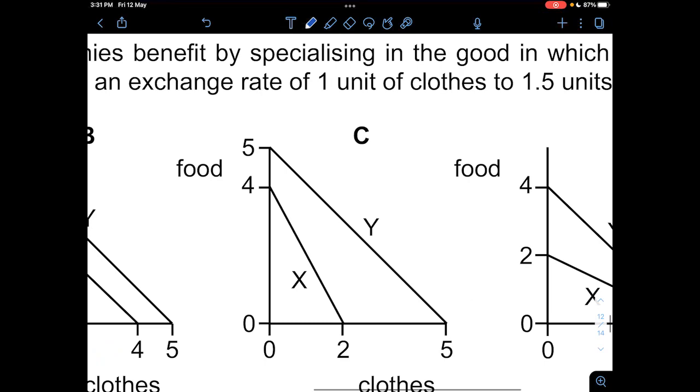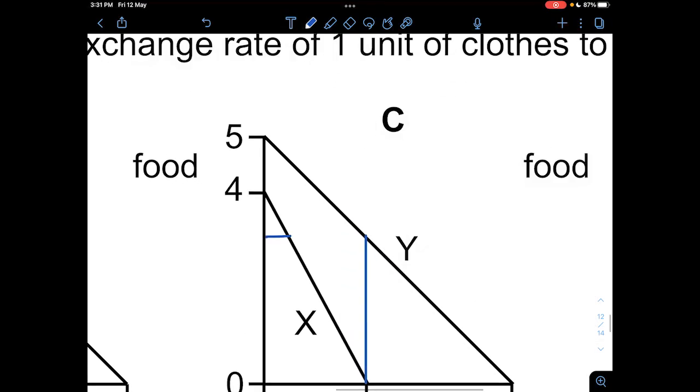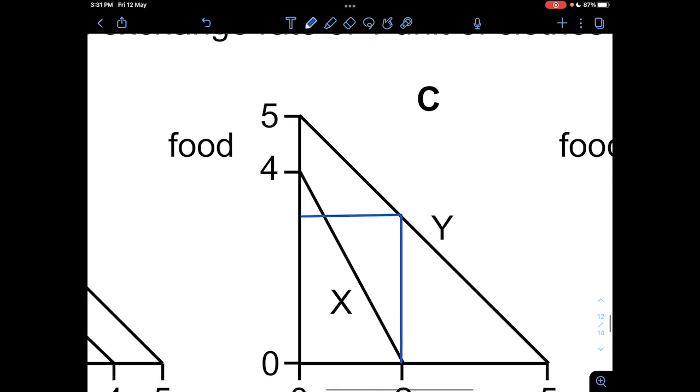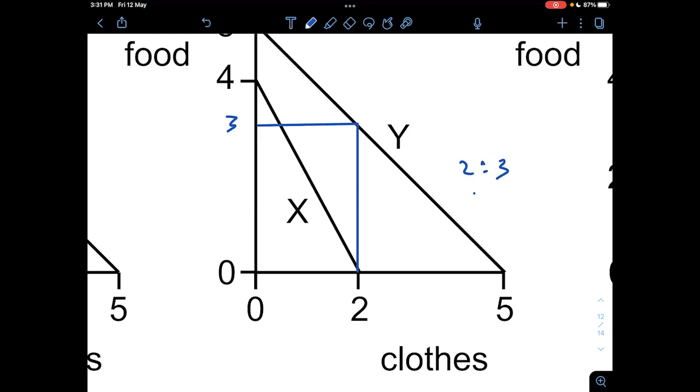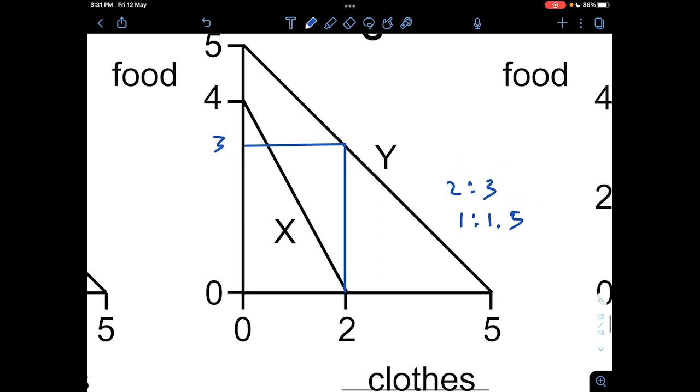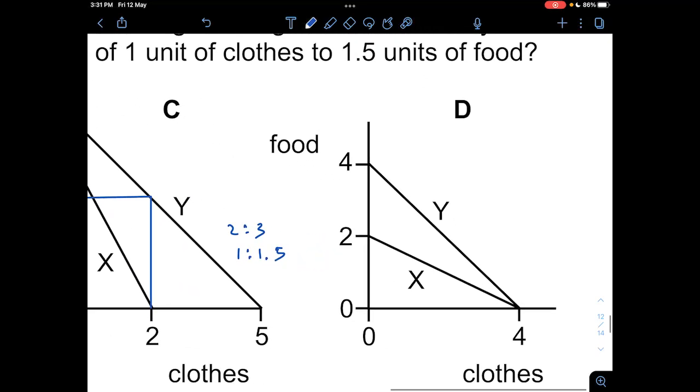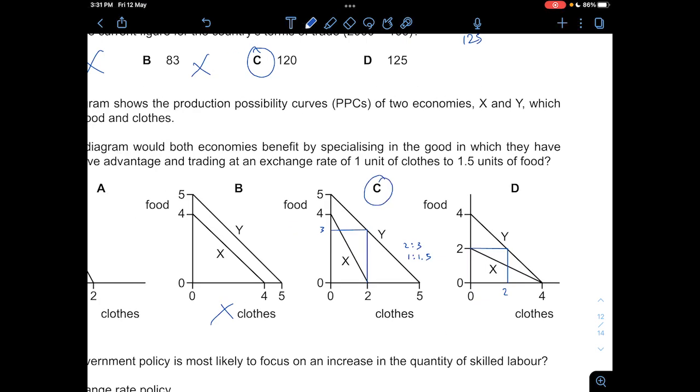And I'm going to draw another line from 2 to the point on Y, like so. You can see this one is close to 3. So this one is 2 to 3, which can also be defined as 1 to 1.5. So this one looks more accurate. And then for D, I'm going to draw from somewhere around 2, a bit further away, something like this. So it's like 2 to 2. And so D is not correct, so the answer is C.